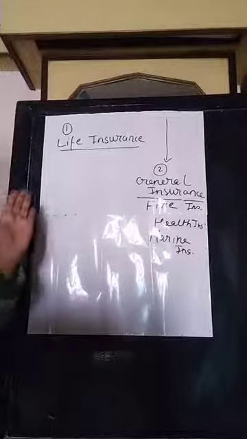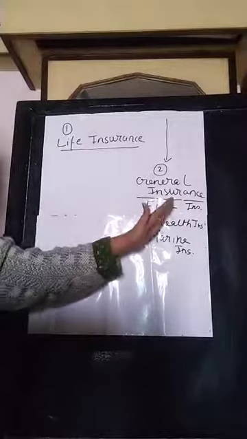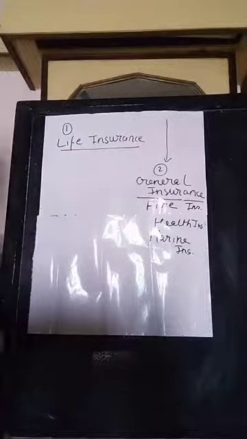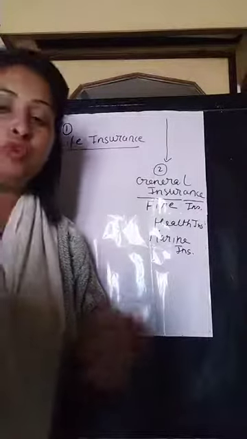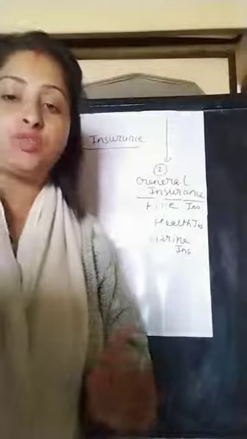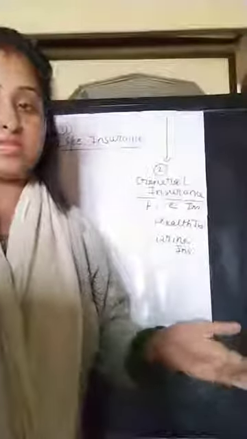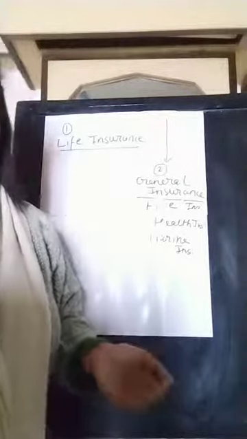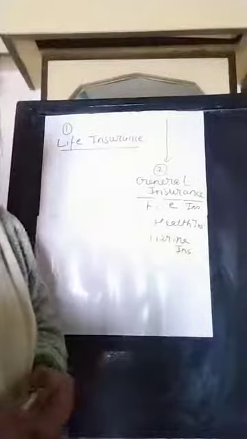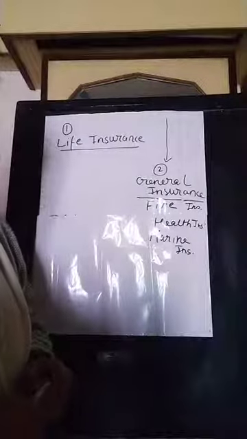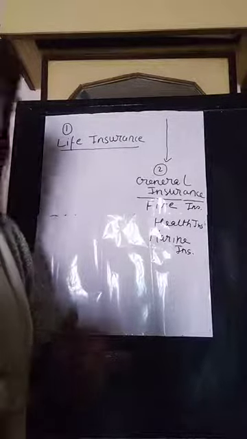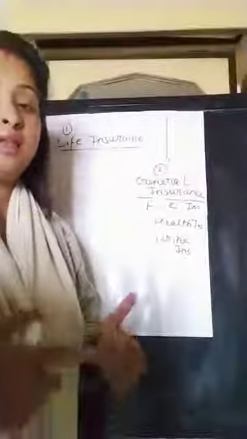Insurance has two categories, life insurance and general insurance. Today we will discuss life insurance. Now we all know that the life of an individual is full of risk. It is subjected to risk, which I have discussed in the previous class. Now there may be a risk of dying too early or living too long. Insurance policy provides protection against the uncertainty of life. The insurance policy which provides protection against the uncertainty of life is called life insurance.